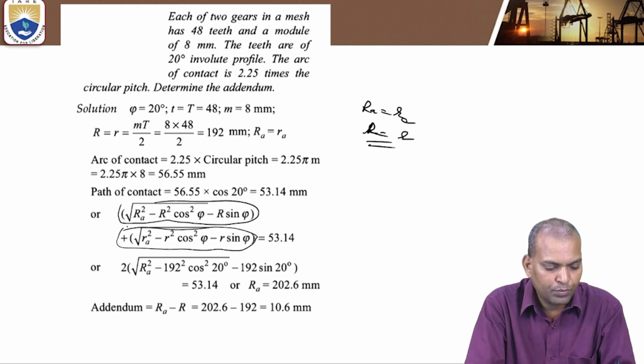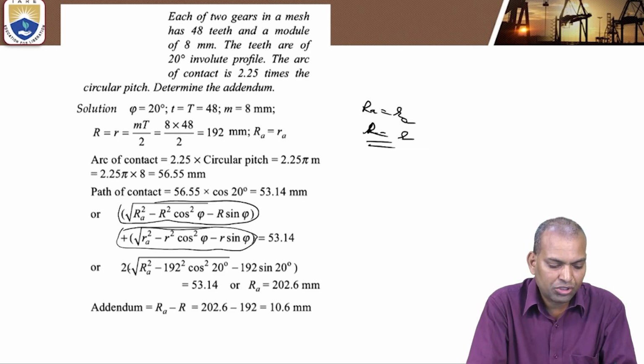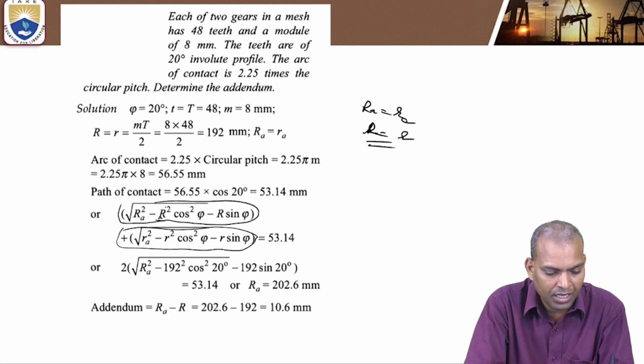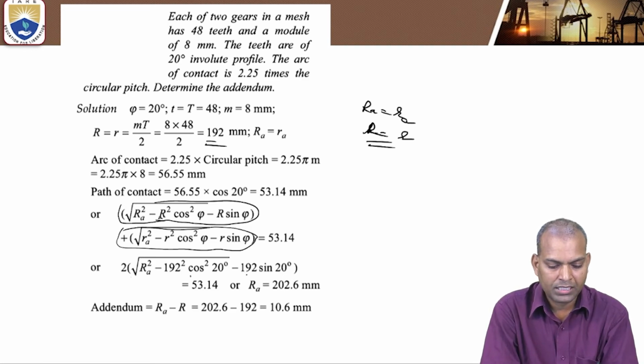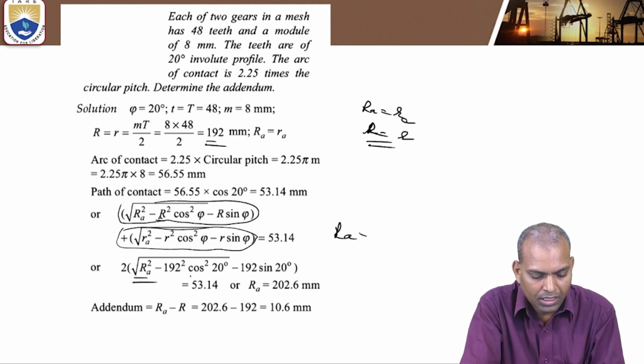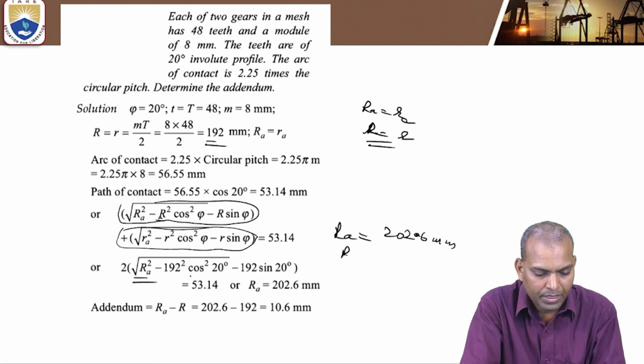Then it means 2 times the square root of capital RA square minus capital R square cos square phi. We found here capital R equal to 192 millimeters, cos square 20 degrees, minus capital R equal to small r, 192 times sin phi. From this, the unknown term RA comes. That RA equal to 202.6 millimeters. Capital R equal to 192 millimeters.